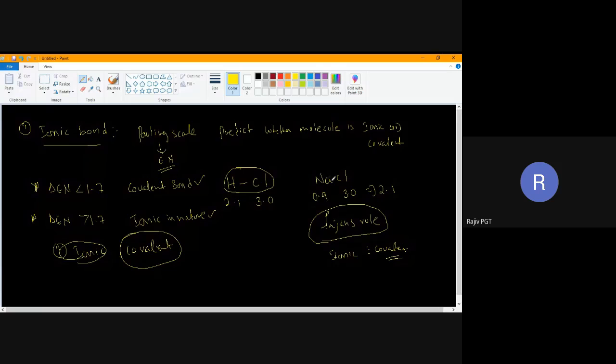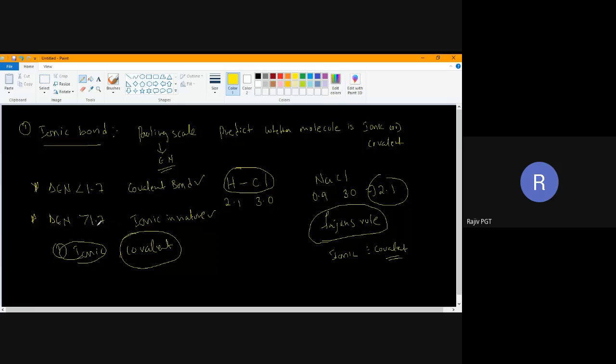See, NaCl. The electronegativity of Na is 0.9, and the electronegativity of chlorine is 3.0. When you take the difference, it is 2.1, which is more than 1.7.